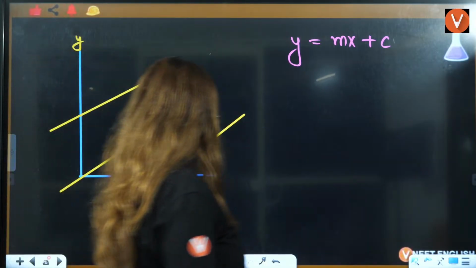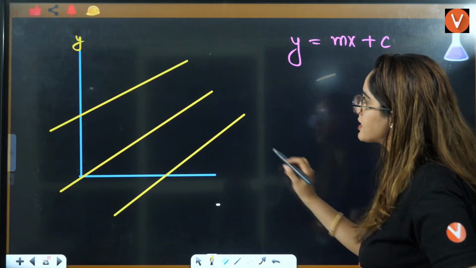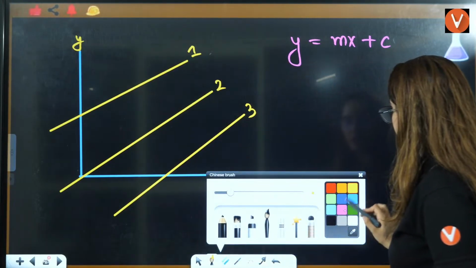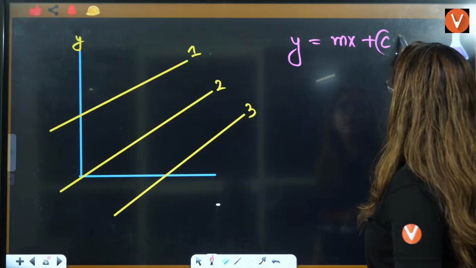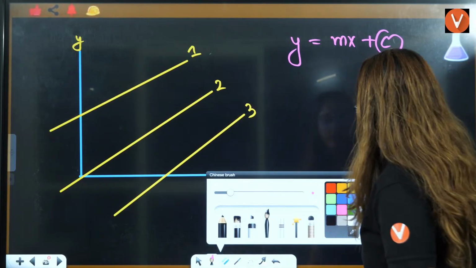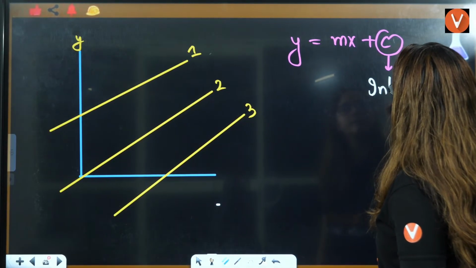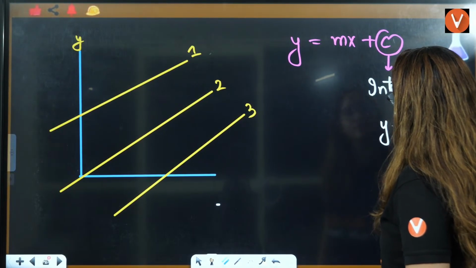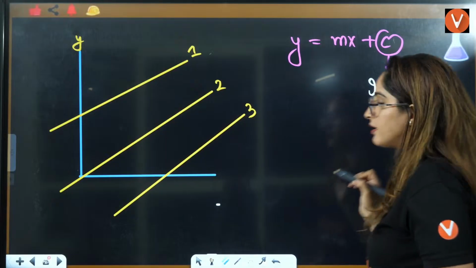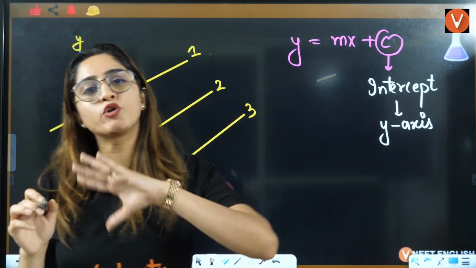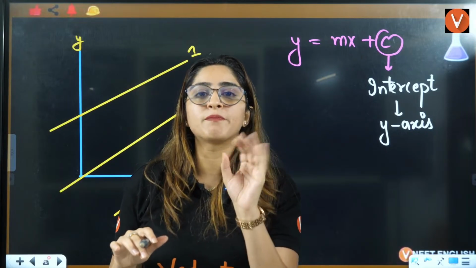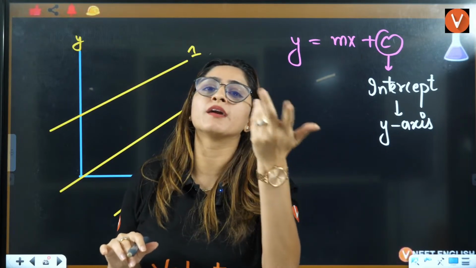Can you tell me in 1, 2, 3, what is the intercept: positive, negative, or 0? Intercept is the point where it touches the y-axis. Slope is with respect to x, what is the angle, right? Intercept is where it is touching the y-axis.